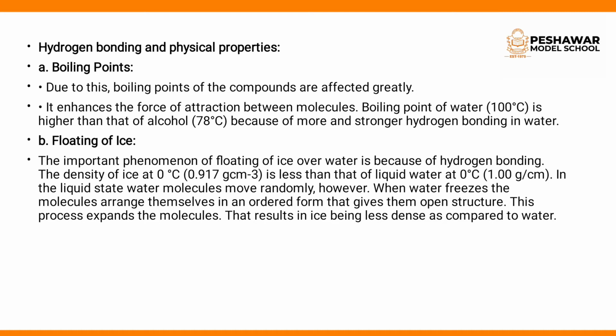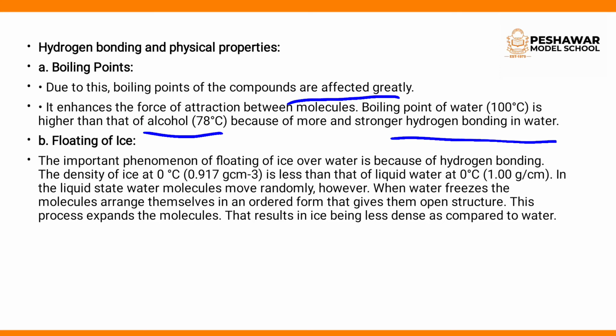Now look at the next topic, hydrogen bonding and physical properties. Hydrogen bonding in a compound is associated with unique physical properties. For example, the first one, the boiling point. Due to hydrogen bonding, the boiling point of a compound is greatly affected. How? It enhances the force of attraction between the molecules. The boiling point of water, 100 degrees centigrade, is higher than that of alcohol, 78 degrees centigrade, because of more and stronger hydrogen bonding in water.